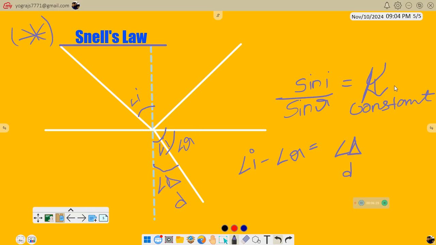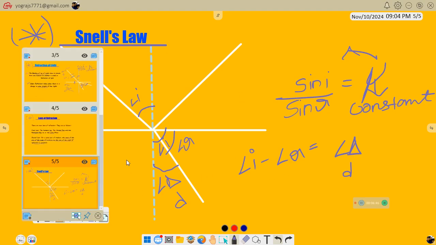Now this mu is also known as the refractive index. What I mean by the refractive index is how much the light is refracted in a given pair of media.